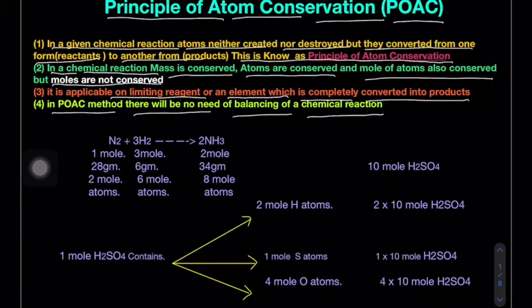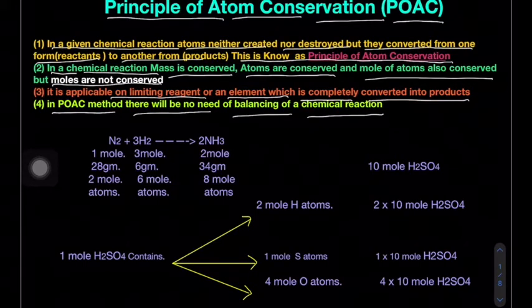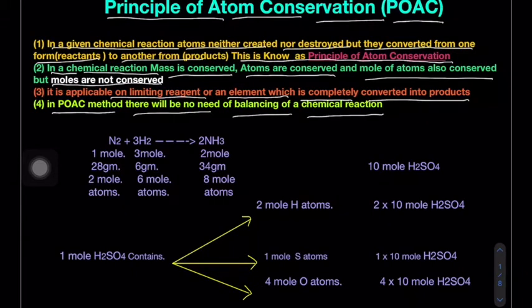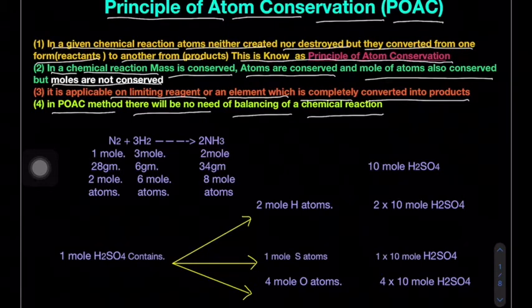In that case it is very easy to calculate the number of moles of reactants or products by applying the POAC concept, where there is no requirement of balancing of a chemical reaction.